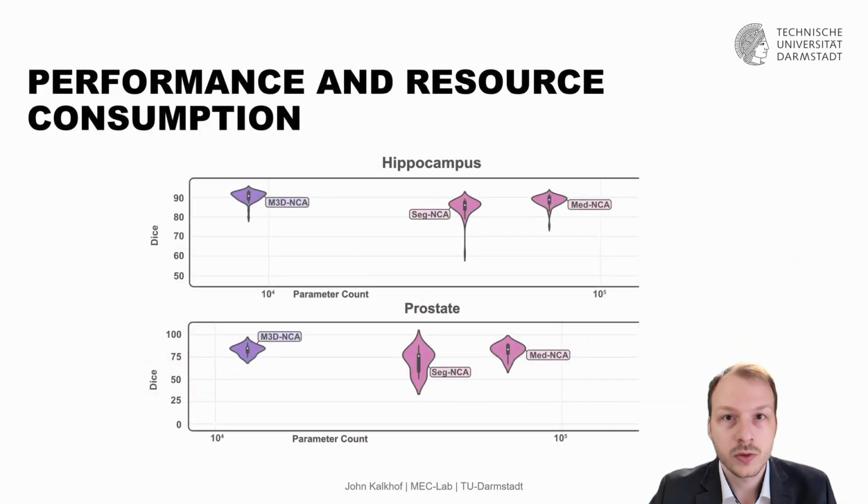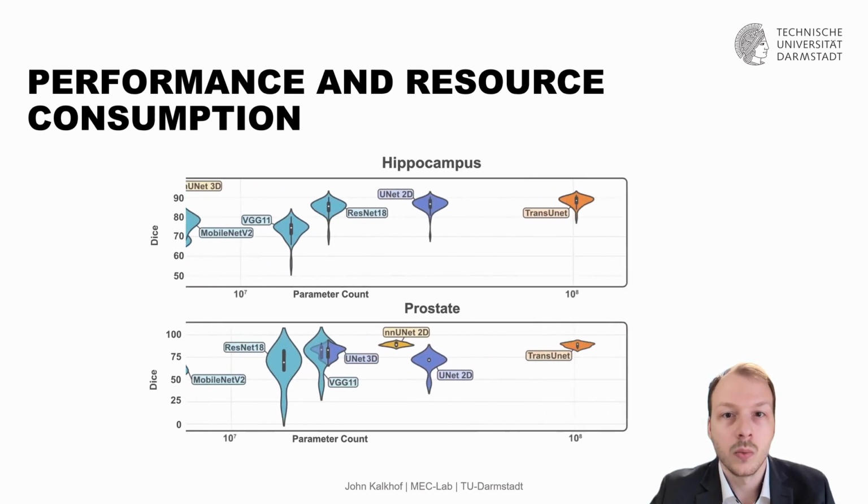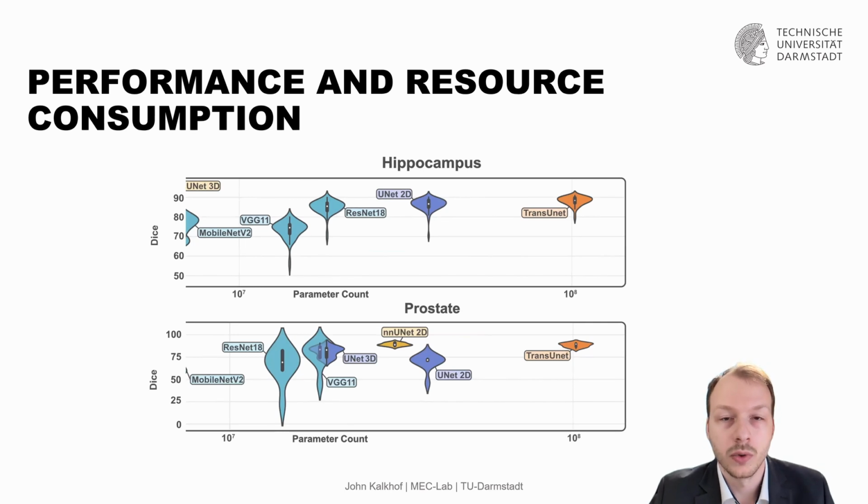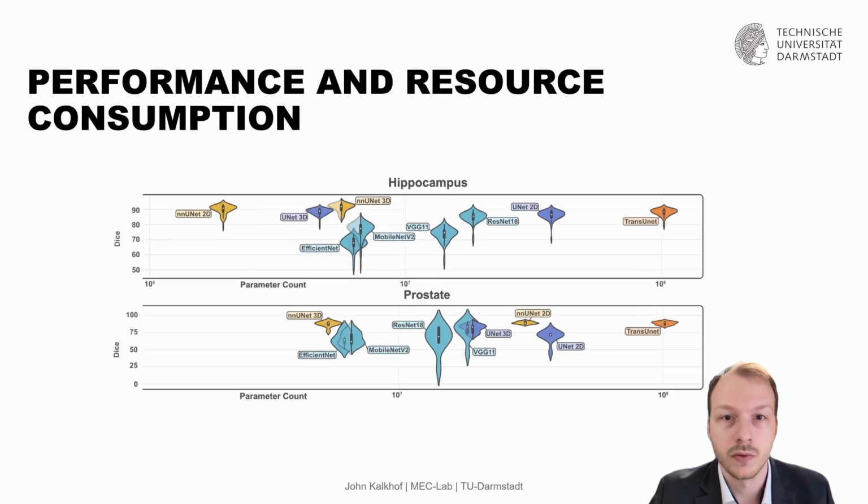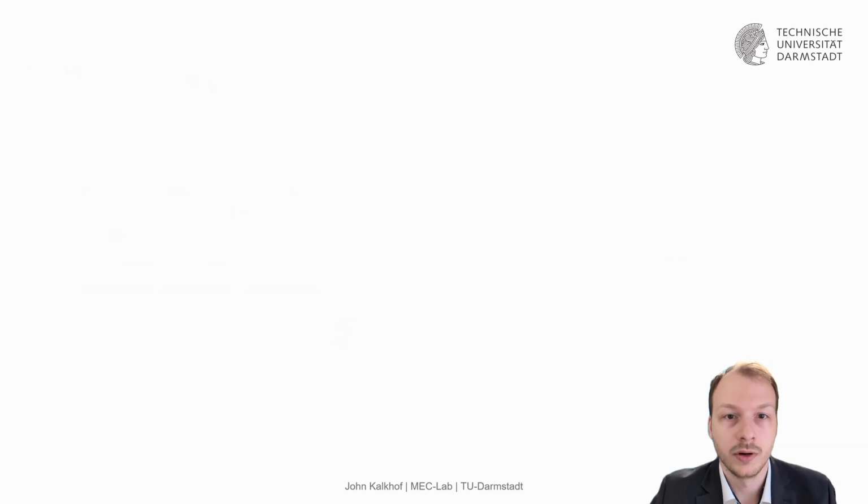In terms of performance, we're actually looking at very similar accuracy to the state-of-the-art methods. So for example, the MedNCA with 8,000 parameters reaches around 90% Dice on the hippocampus segmentation task, while a TransUNet, with 100 million parameters, reaches around the same performance. So we are very parameter efficient.